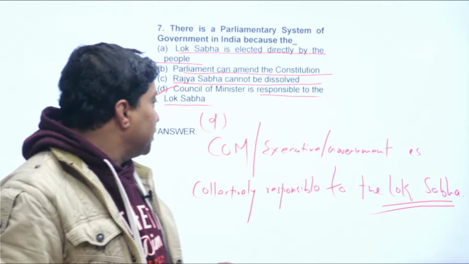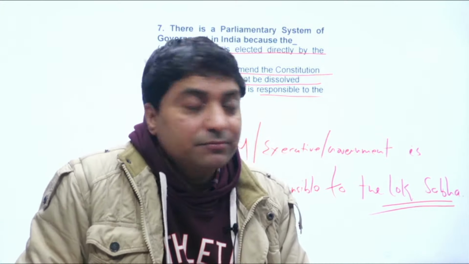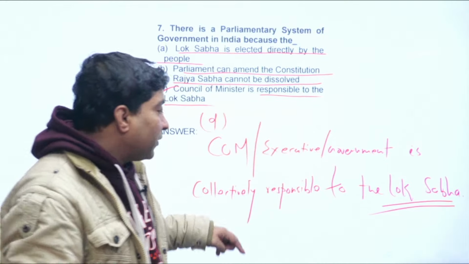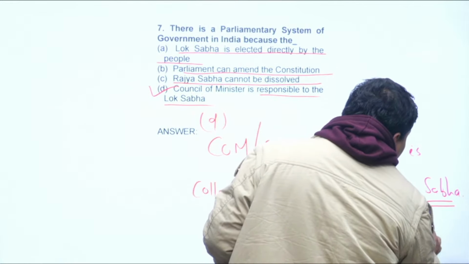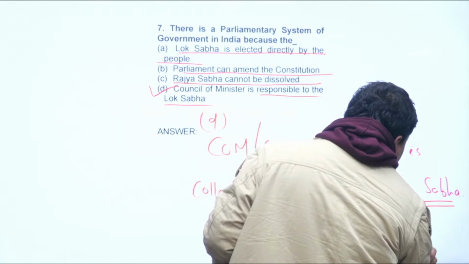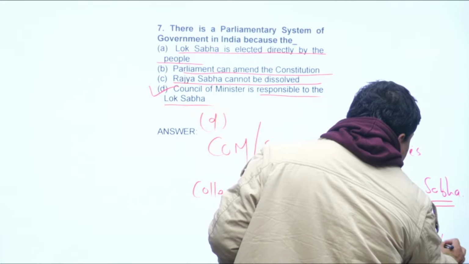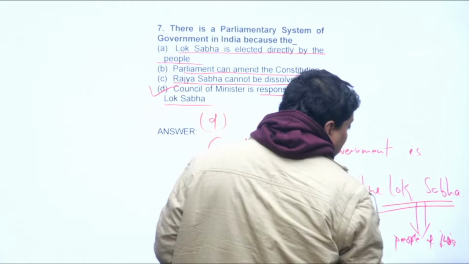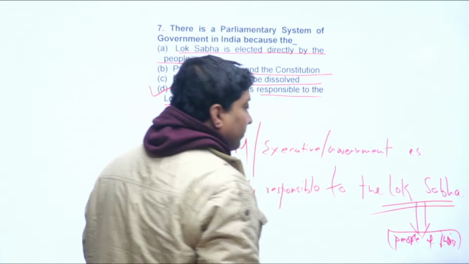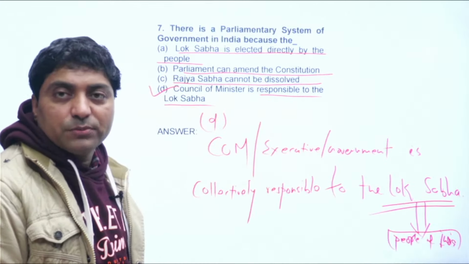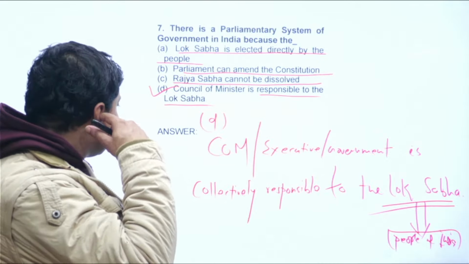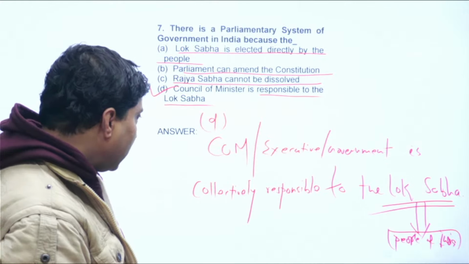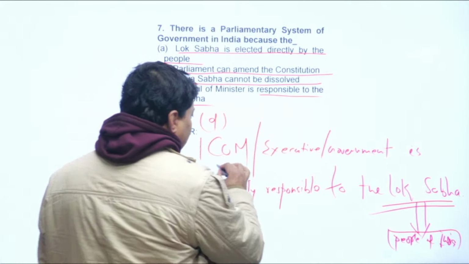The Council of Ministers or the executive, the government is collectively responsible to the Lok Sabha, and further, the Lok Sabha is responsible to the people of India who elect them. The people of India elect the members of the Lok Sabha, right? Okay? And this is the elected executive.